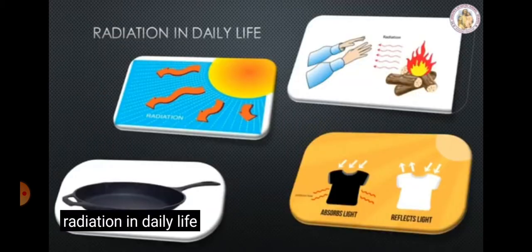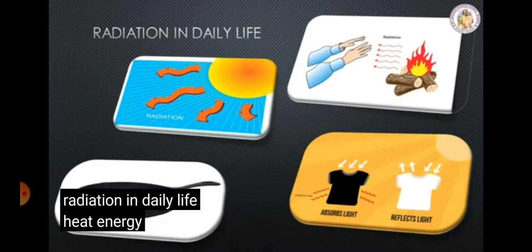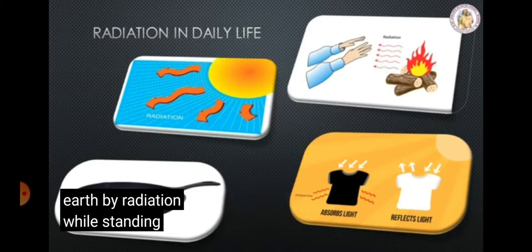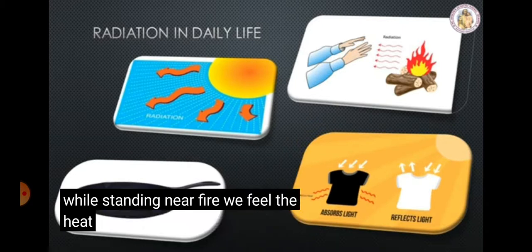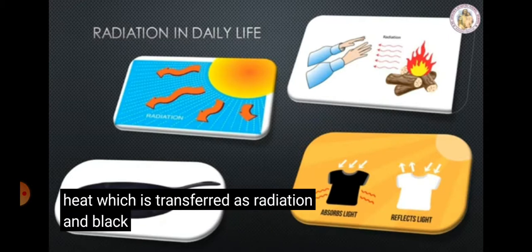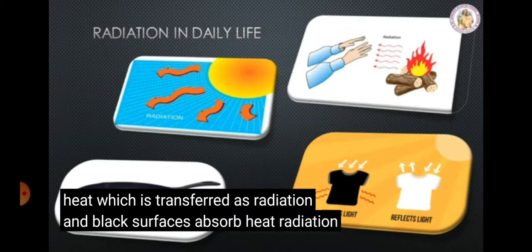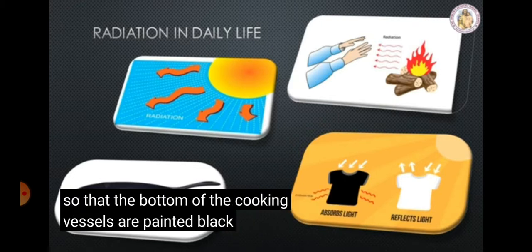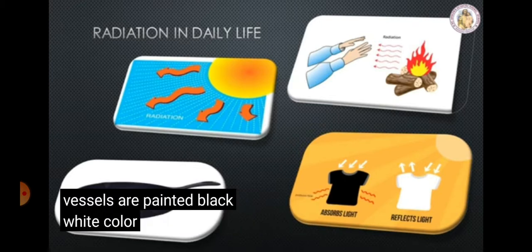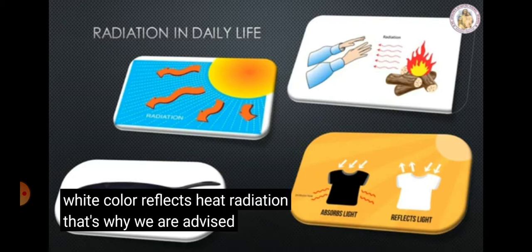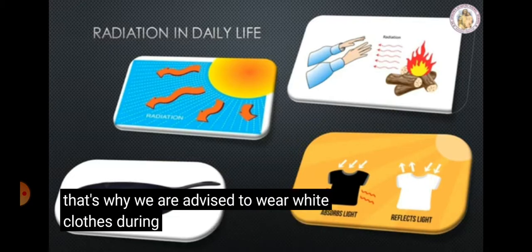Radiation in daily life. Heat energy from the sun reaches the earth by radiation. While standing near fire, we feel the heat which is transferred as radiation. And black surfaces absorb heat radiation, so the bottoms of cooking vessels are painted black. White color reflects heat radiation. That's why we are advised to wear white clothes during summer.